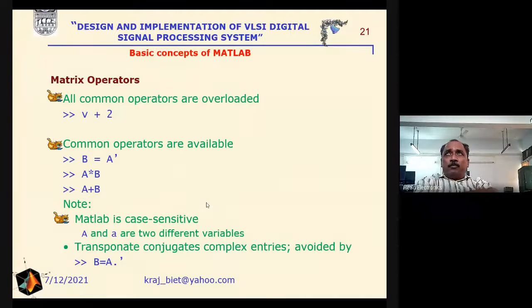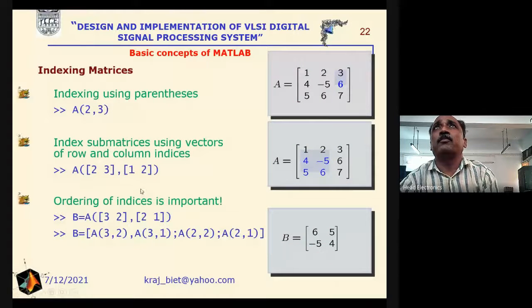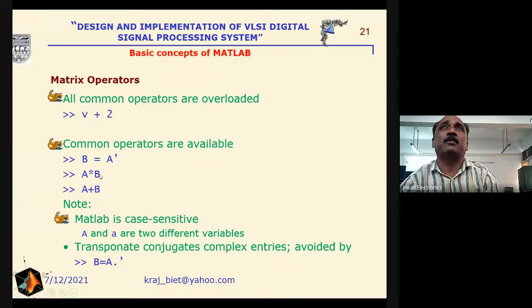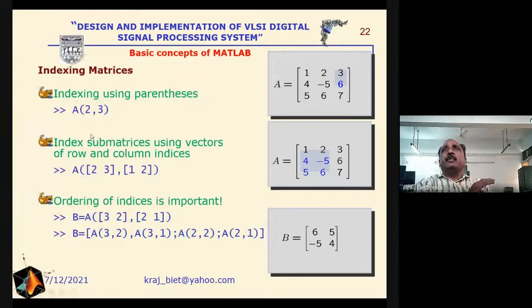Now, for the common operators, addition and multiplication take place in this manner, and we have already described how we will get the inverse of any matrix, and how matrices will be multiplied, added, etc. Now, if we are interested in indexing, it is done using the parentheses here.